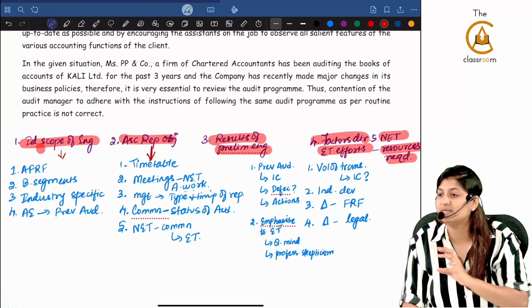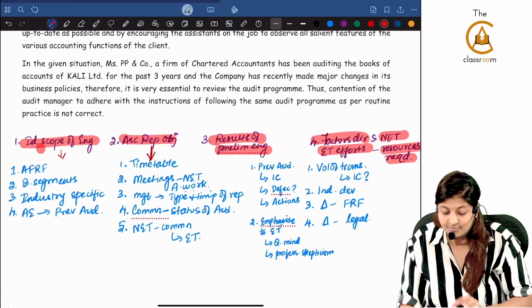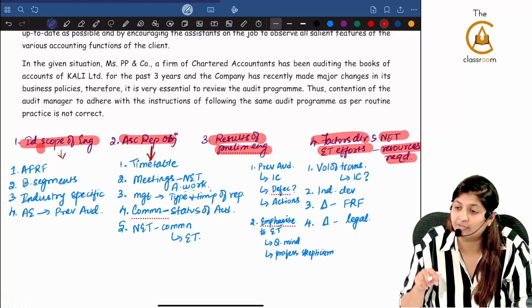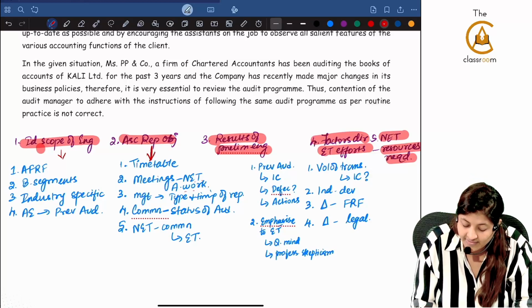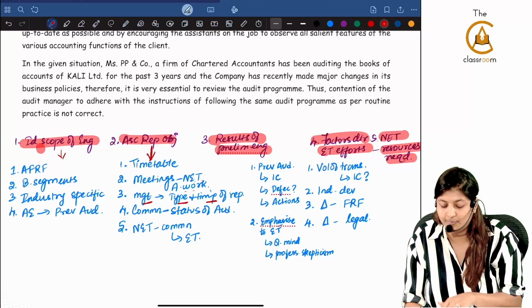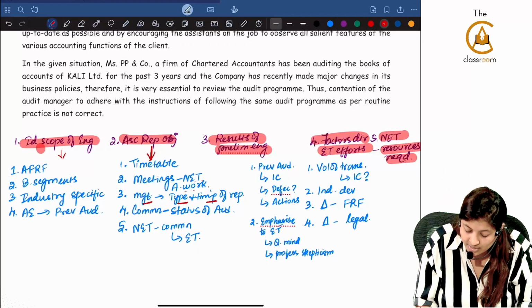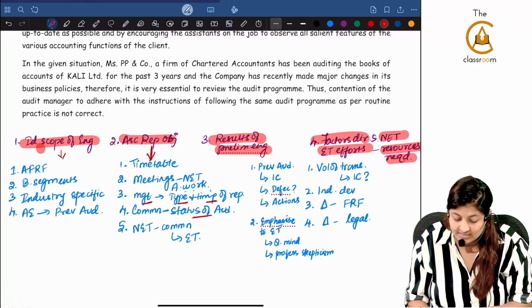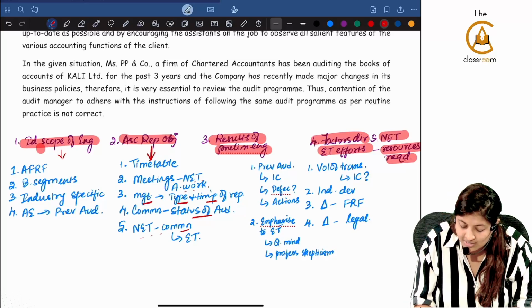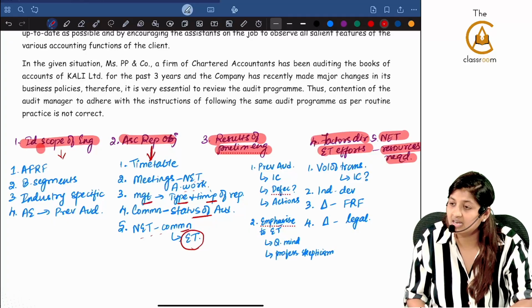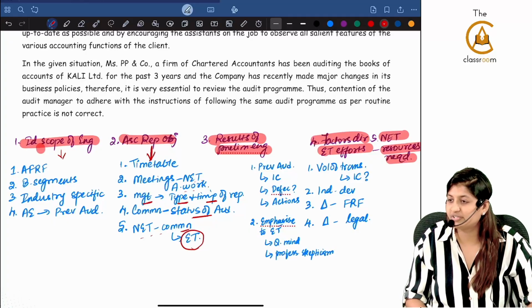You will be explaining the nature, extent and timing of the audit work that you will be doing, and saying the type of the report and the timing of the report that you will be giving. Communication with regard to the status of the audit work. Next, nature, extent and timing of all the communication to the engagement team. This is under ascertaining reporting objectives.